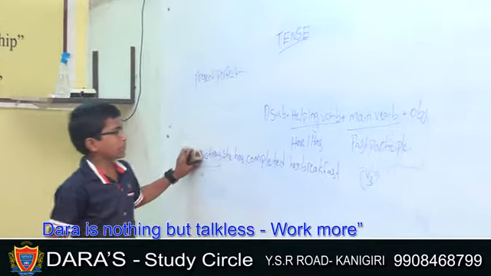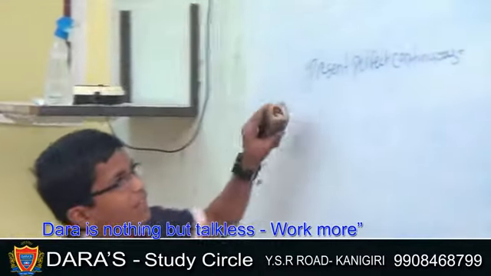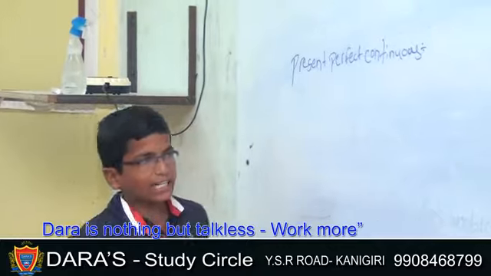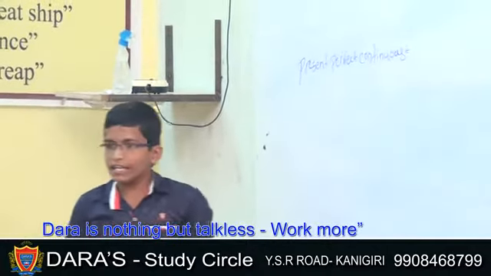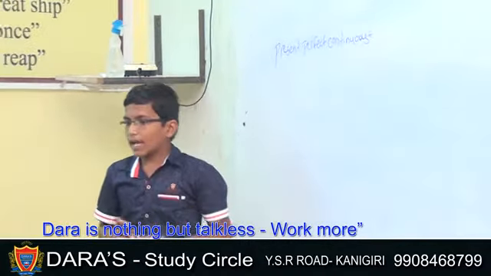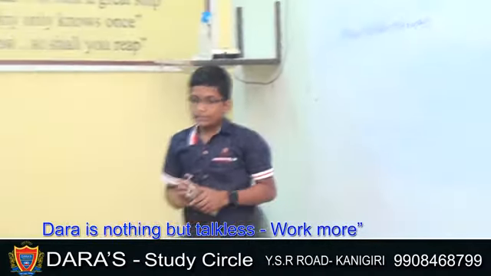Now I am going to explain present perfect continuous. Present perfect continuous has only 3 indications: since, for, how long. Since is the word which expresses a point of time, for is the word which expresses a period of time, and how long is normal.